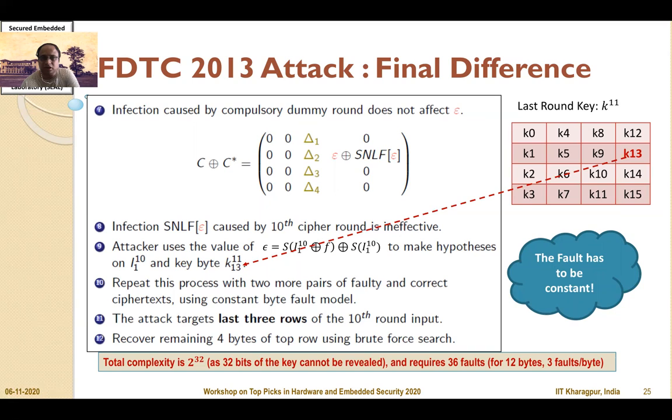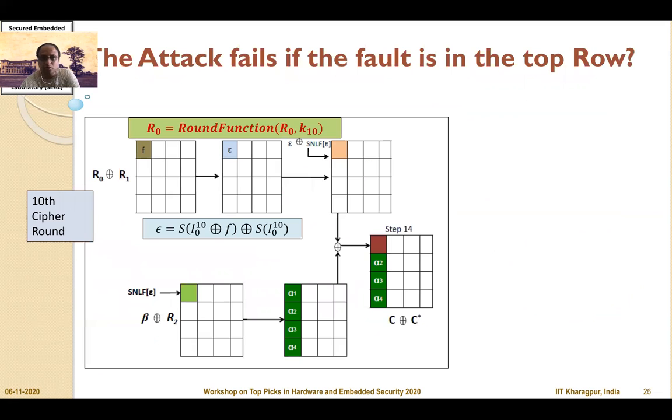Likewise, if the fault is in the other 3 rows, the attack will still work, and therefore the attack will be able to recover any key which is in the last 3 rows. However, for every key byte recovery, the attack requires a further three fault injections, but each time the fault value has to remain the same, and therefore the attack works on what is called a constant fault model, which makes the attack quite impractical. So why does the attack fail?